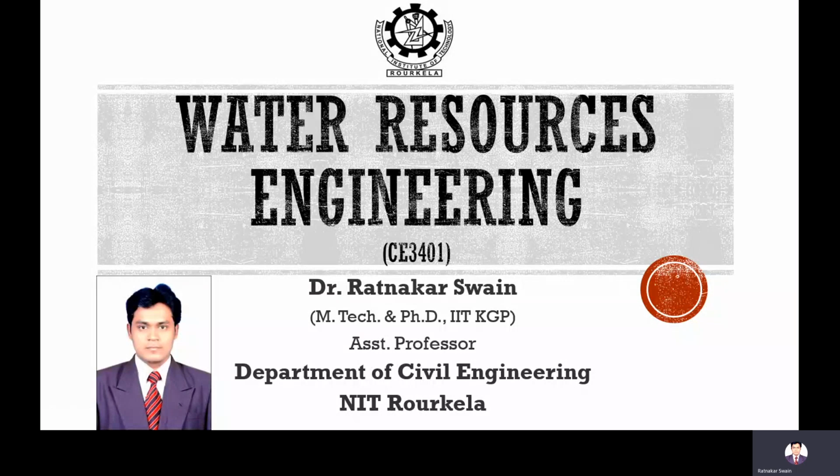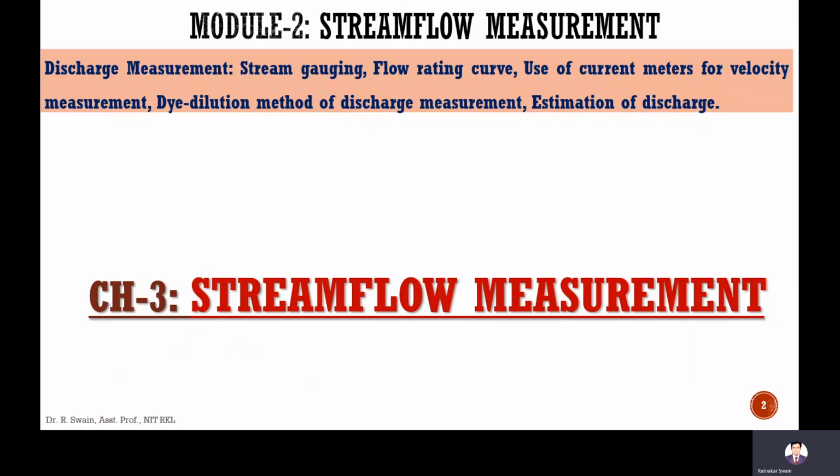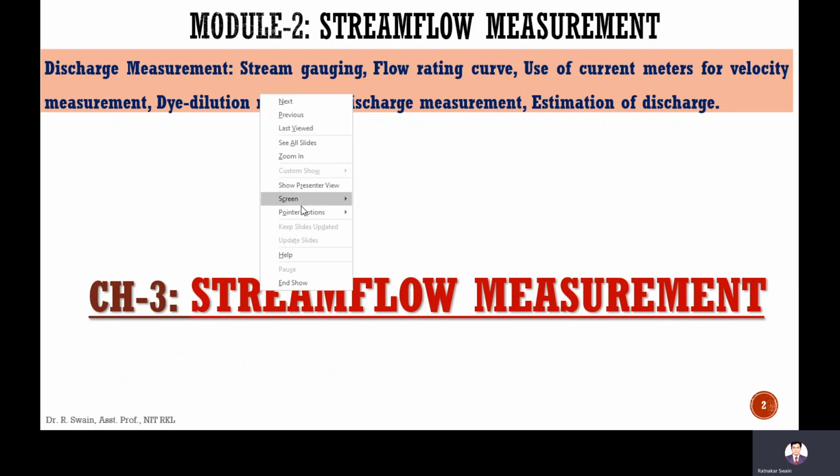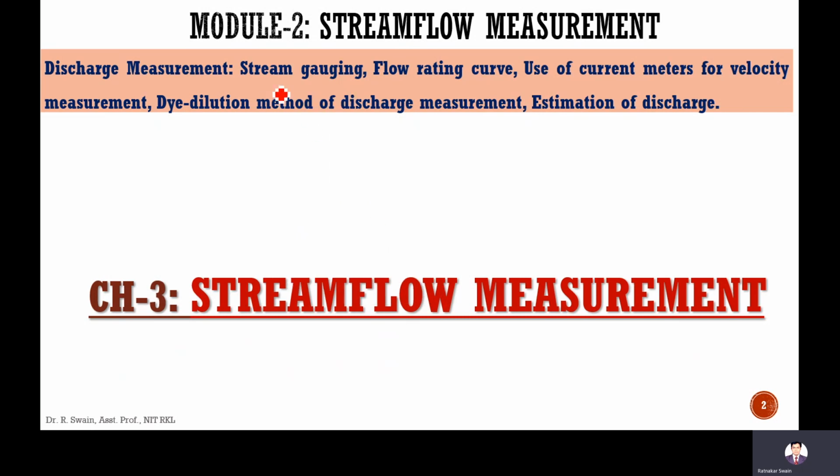In this subject, water resource engineering, today we'll start a new chapter, that is stream flow measurement. In this chapter, we'll study the stream gauging, flow rating curve, use of current meters for velocity measurement, dilution method of discharge measurement, estimation of discharge. It means overall the methods of discharge measurement in a stream will be studied here in this chapter.